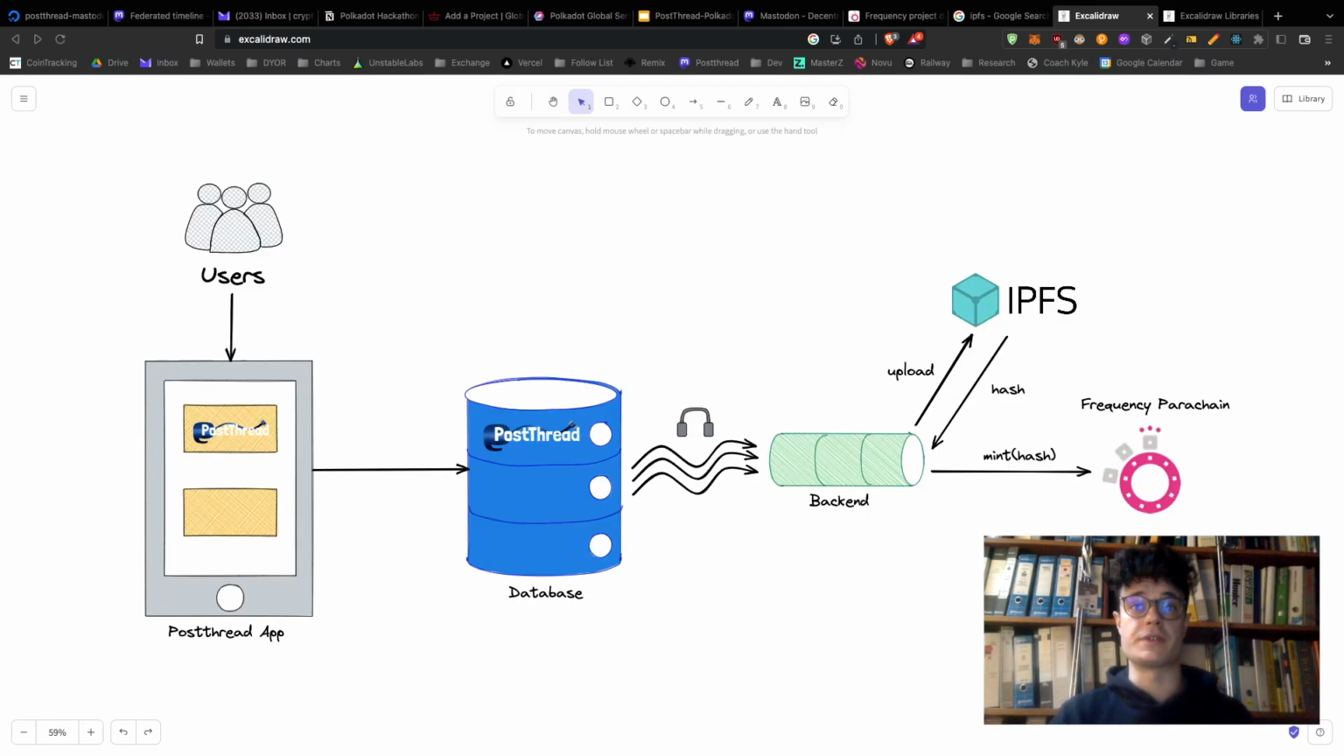Let's talk about the Frequency parachain. We connect our database to Frequency by listening for changes, uploading content to IPFS, and then minting to the parachain. Frequency was created by the development team at Project Liberty and they had just deployed their mainnet in the Polkadot ecosystem. We plan to be one of the first projects to go live on mainnet, but we are currently taking advantage of the Rococo testnet.